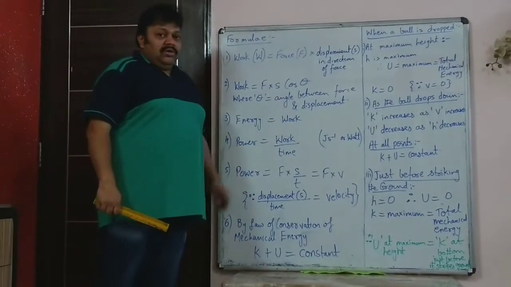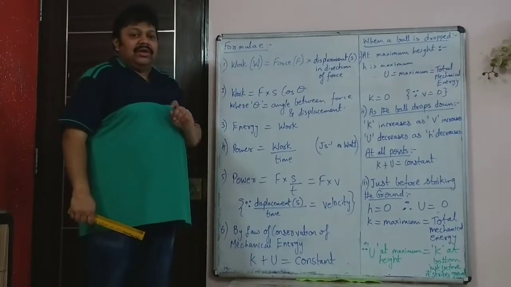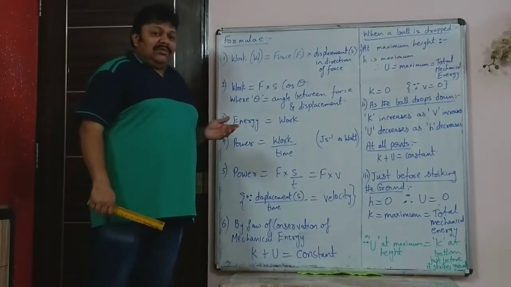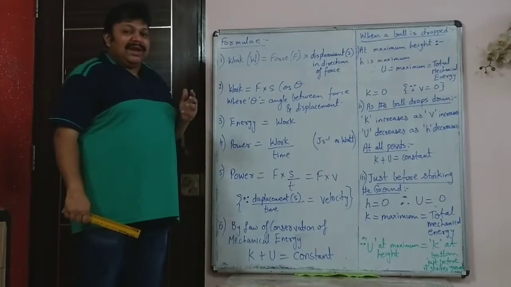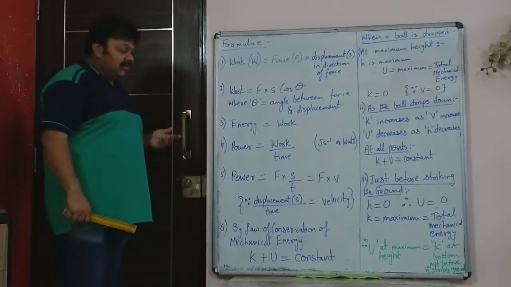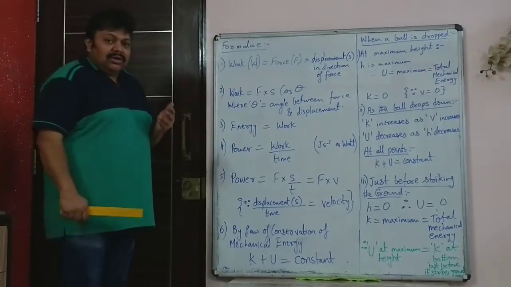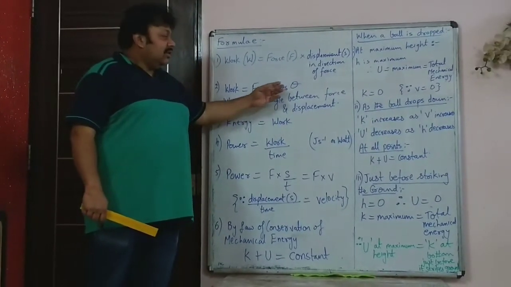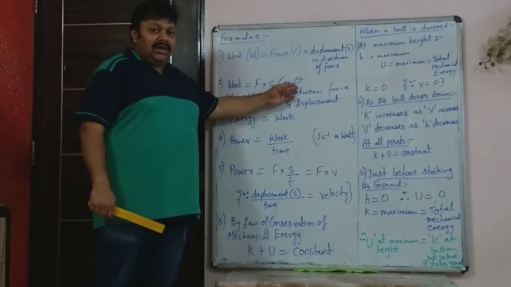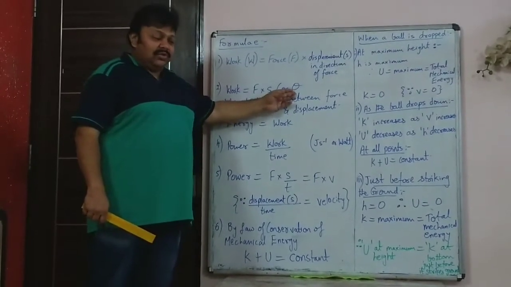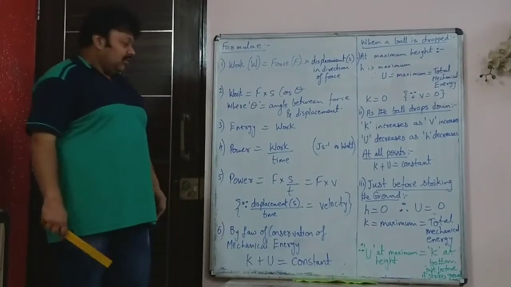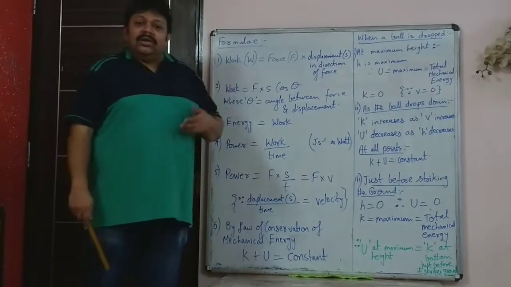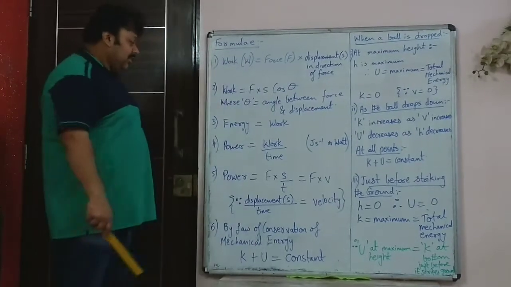Now of course, cos 90 is 0. So if the angle between the displacement and force is 90 degree, then the work done is 0. Of course, you have learned the two conditions when work done is 0. One is if displacement is 0, and the second is if 90 degree is the angle between displacement and force. Then also cos 90 is 0. Energy is always equal to work. You can do as much work as the energy that you have.